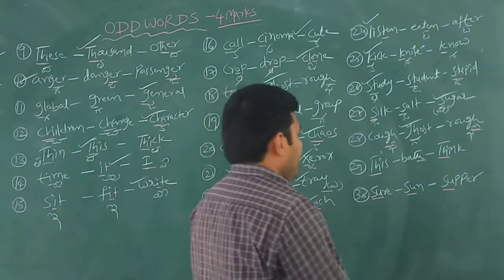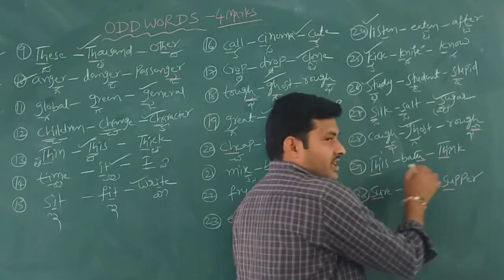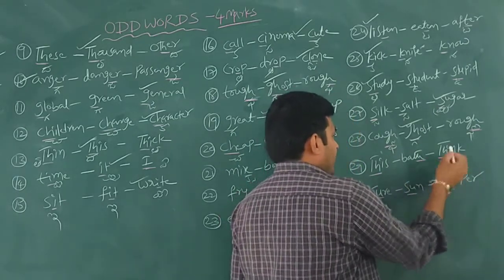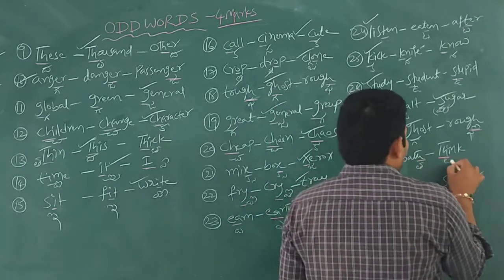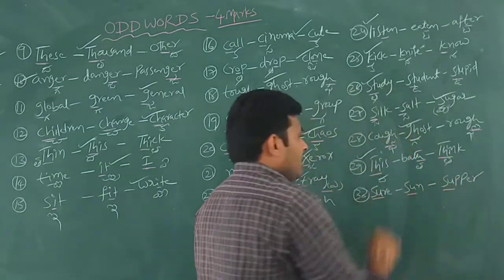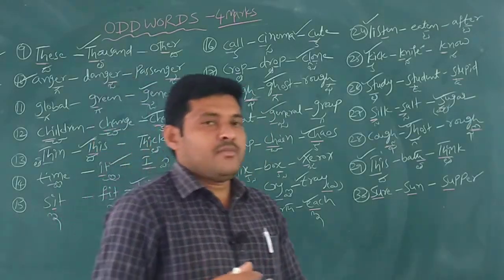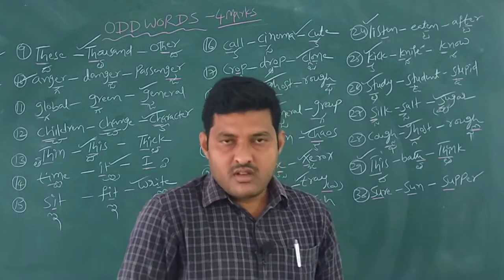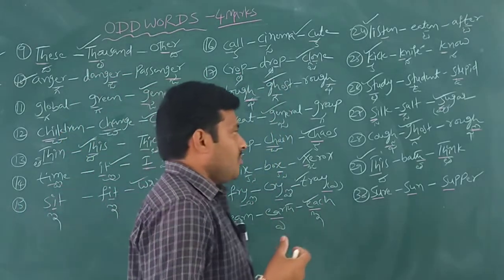Then another example is this, bath, thing. The similar letters are TH. This, the bath, the thing. Our answer is this. Here you observe TH sometimes gives one sound, sometimes another. TH belongs to both.